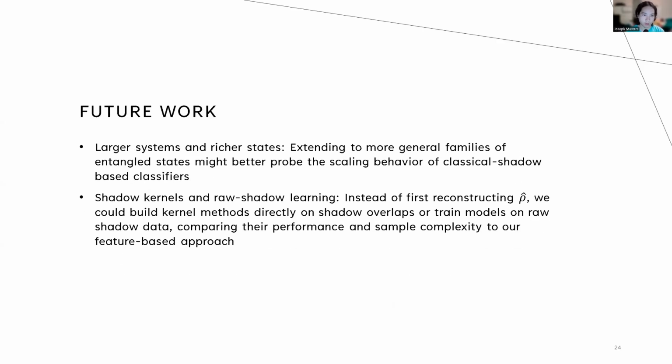So for future work, we could expand this to larger systems and richer states to have more families of entangled states that might better probe the scaling behavior of classical shadow-based classifiers. Additionally, we can move to shadow kernels and raw shadow learning. So instead of first reconstructing p-hat or rho-hat, we could build kernel methods directly on shadow overlaps or train models on raw shadow data, comparing their performance and sample complexity to our feature-based approach.